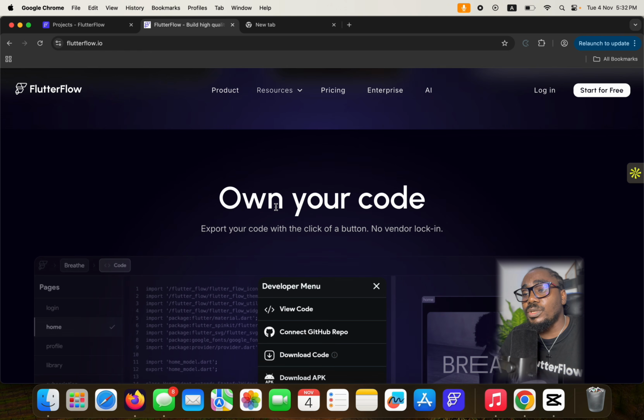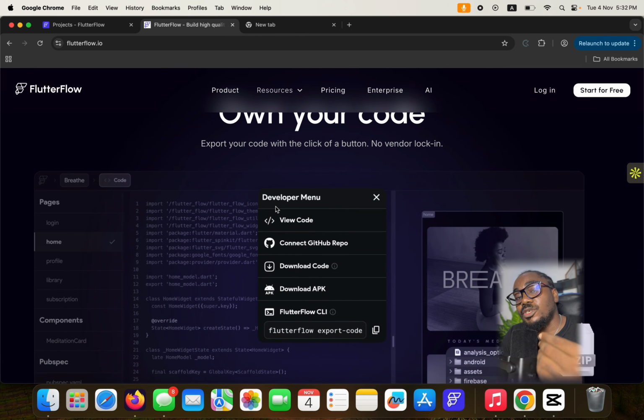So you can own your code, export your code with the click of a button, no vendor lock-in. That means you can build your application here with FlutterFlow and then download your code and host it anywhere else. Now, this is very interesting for Flutter developers, that's traditional Flutter developers that write their code using any of the code editors, like let's say VS Code, for instance. So if that's what you do already, you can use FlutterFlow as your visual builder. You can use it to create the visual elements of your application, and then launch it anywhere else that you want.